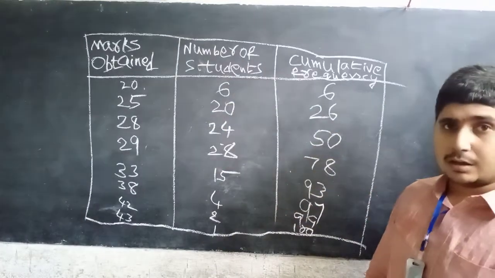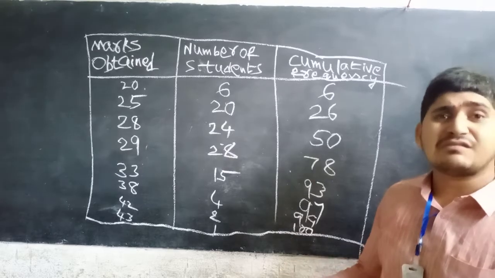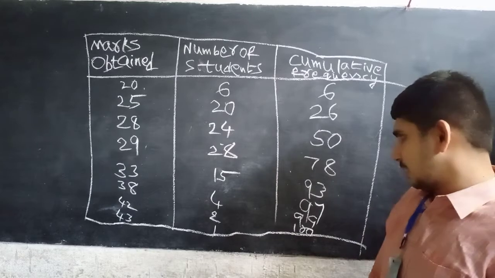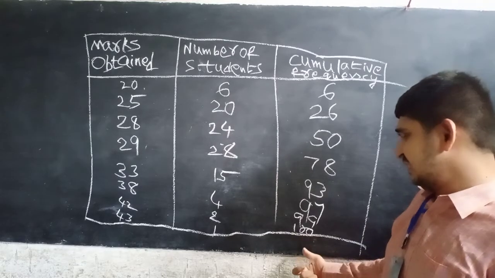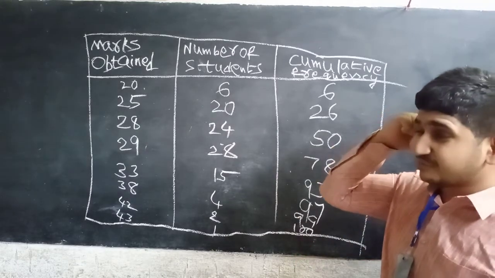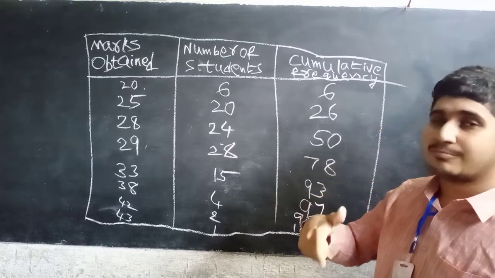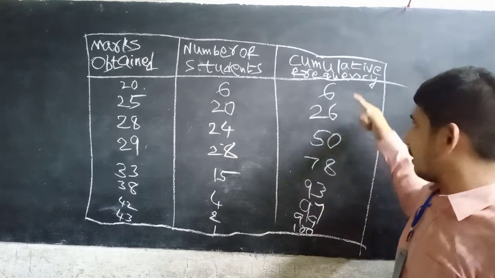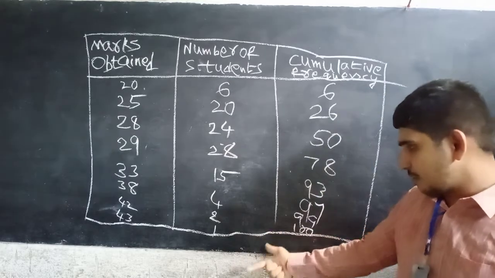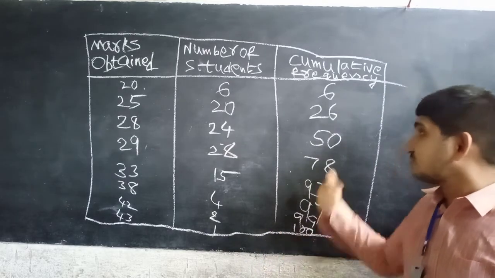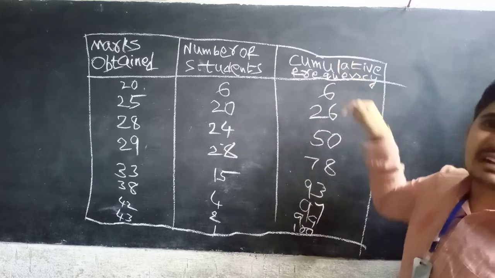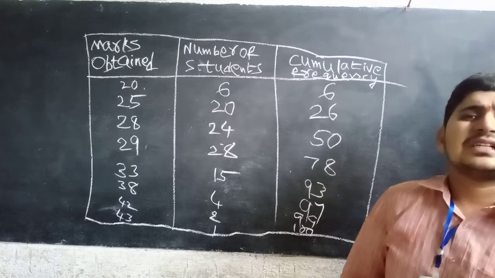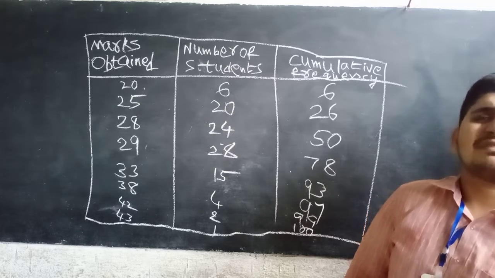That is the less than cumulative frequency. Coming to the greater than cumulative frequency, we calculate from bottom to top, in reverse order. That is the greater than cumulative frequency.